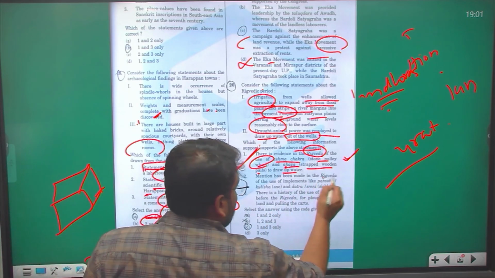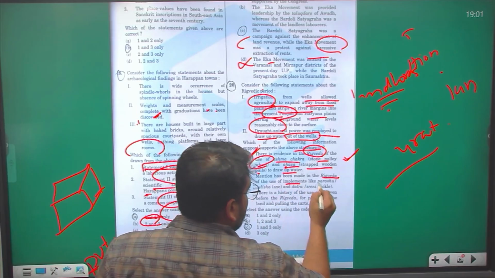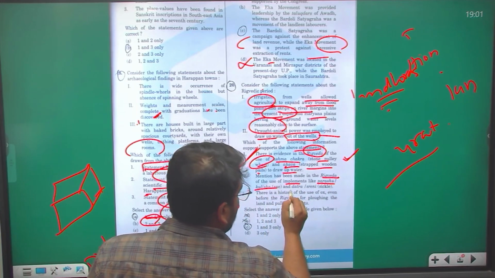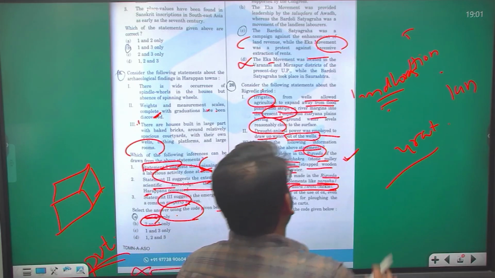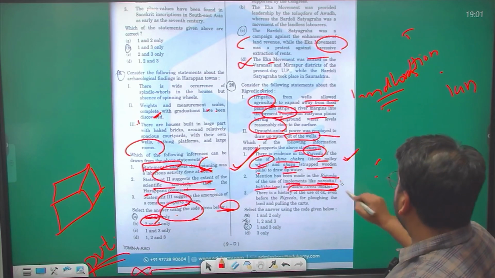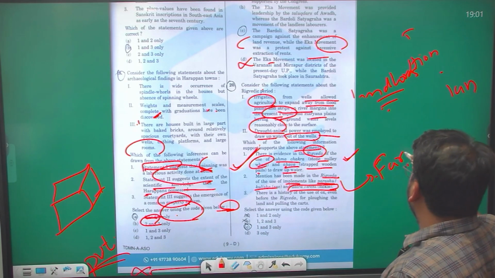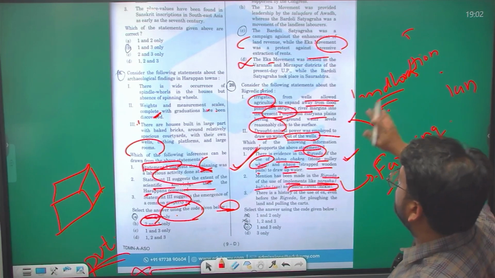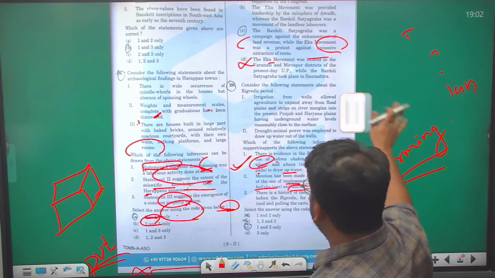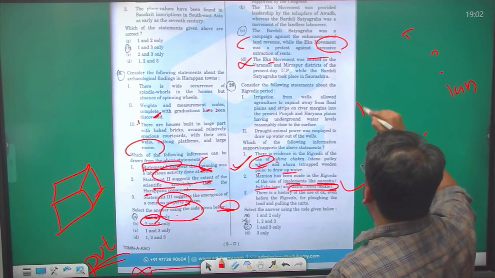Mention has been made in Rig Veda of the use of implements like parashu, kulisha axe and datra, that is sickle. Now these are used in farming. These are your farming tools. And we are talking here about irrigation practices.